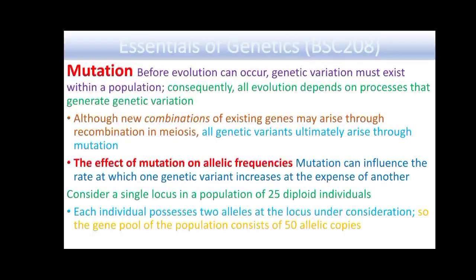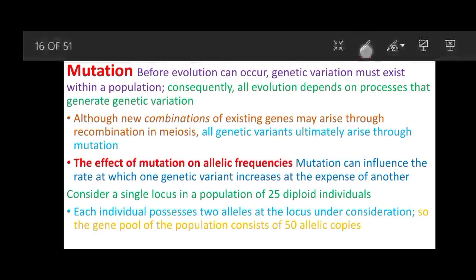First of all, mutation. Before evolution can occur, genetic variation must exist within a population, and consequently, all evolution depends on processes that generate genetic variation.